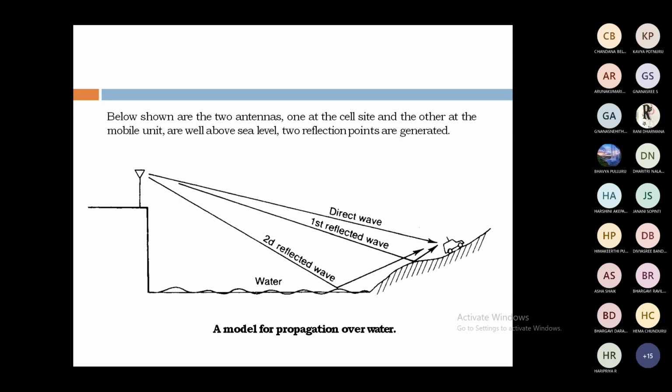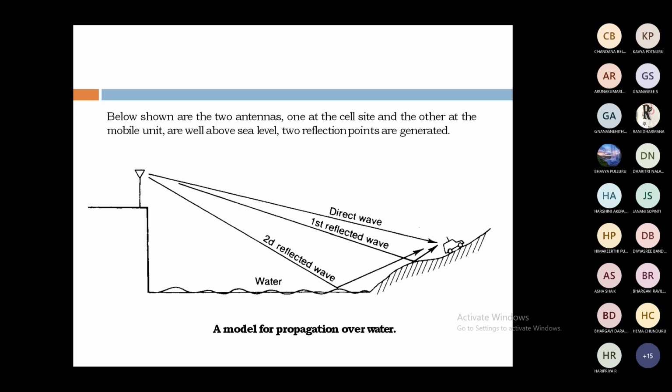The antenna is fixed at the ground, and the mobile is also moving along the ground, but in between there is water. For the direct path, there is no problem; it is directly connected from base station to mobile station.